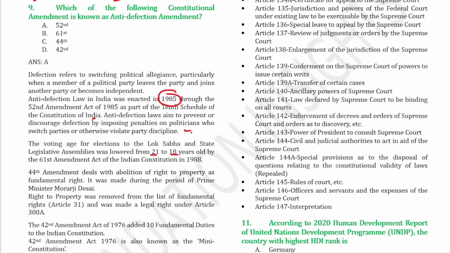And then the 44th Amendment Act deals with the abolition of the right to property. So this one is very important. You have to know the amendment which deals with the abolition of the right to property as a fundamental right. It was made during the period of Prime Minister Morarji Desai. This right to property was removed from the list of fundamental rights and made a legal right under Article 300A. So this amendment is important, the articles are important.